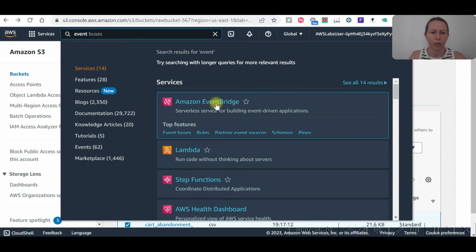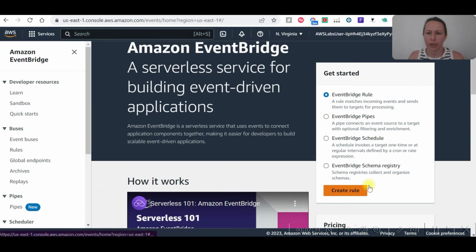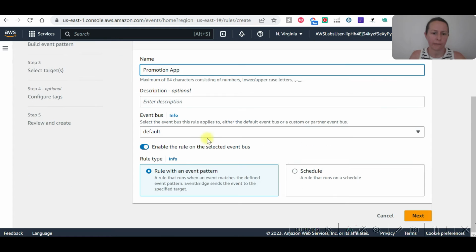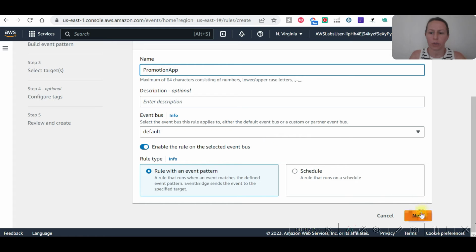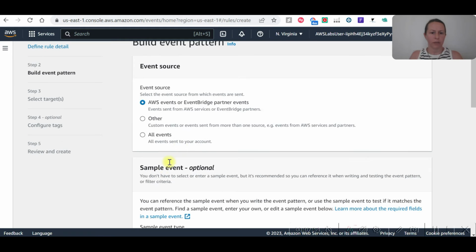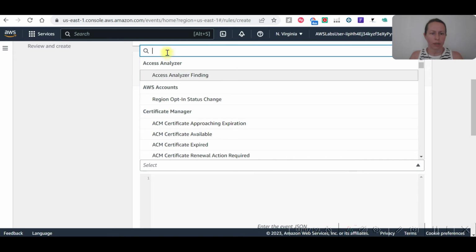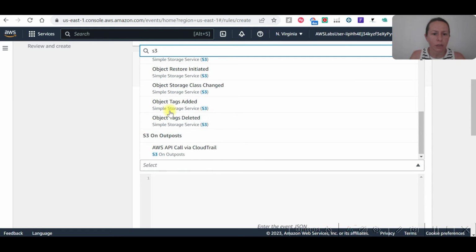EventBridge, and create EventBridge rule, create a rule. Promotion app, and rule with an event pattern, and next. Let's put that together. AWS events or event partner, AWS events here, and simple storage, let's say S3. It's not showing here.